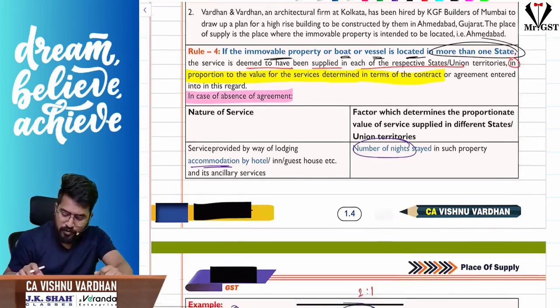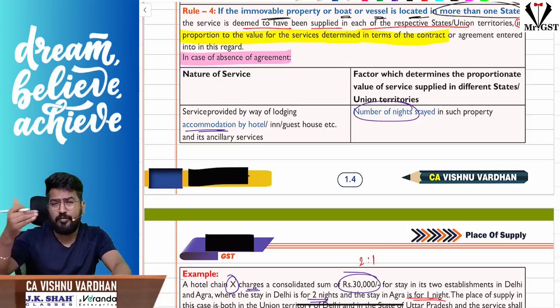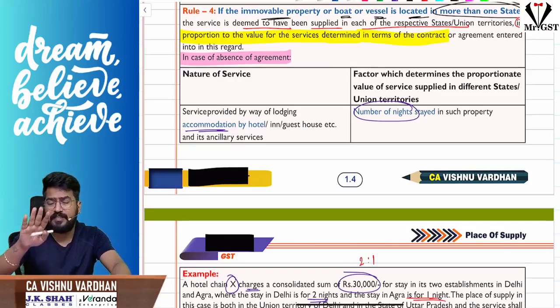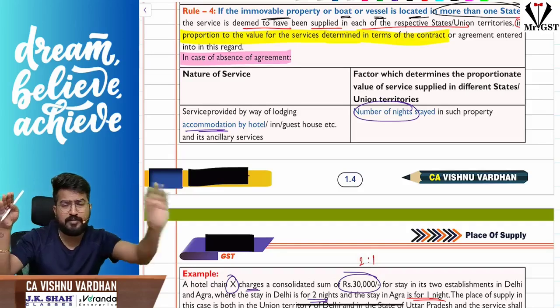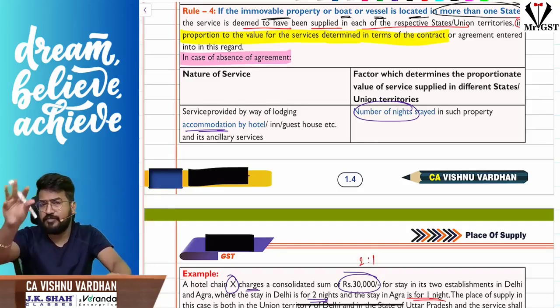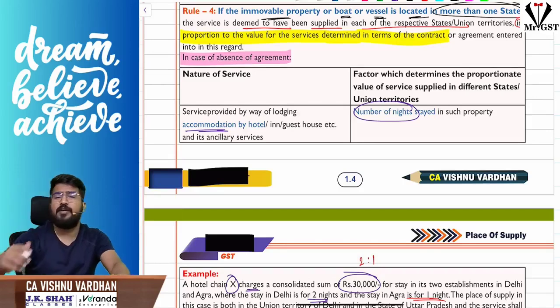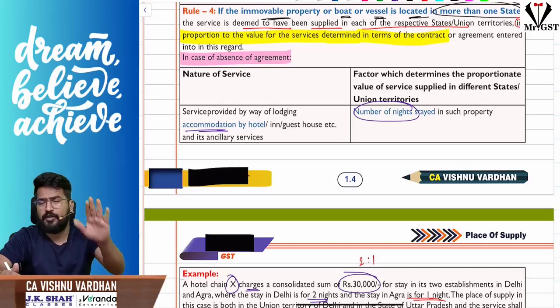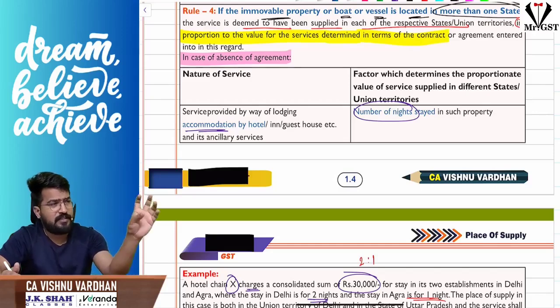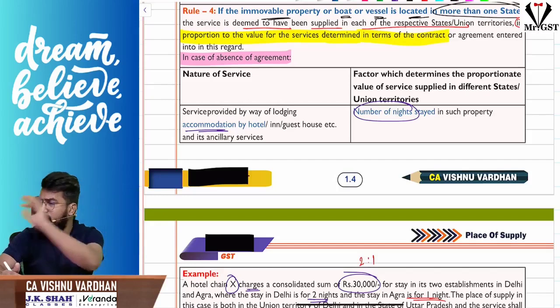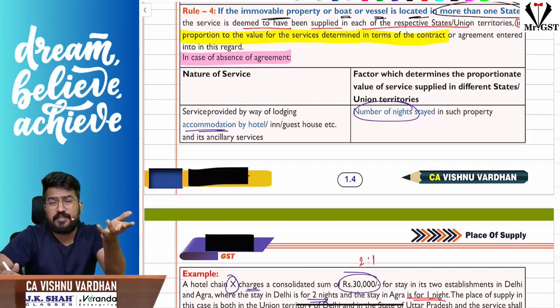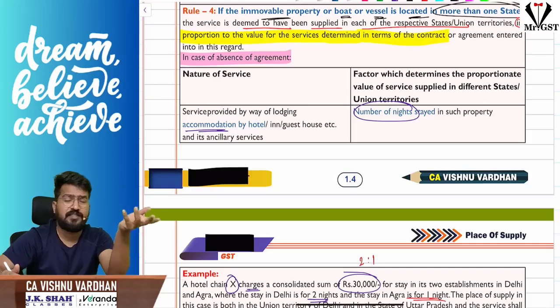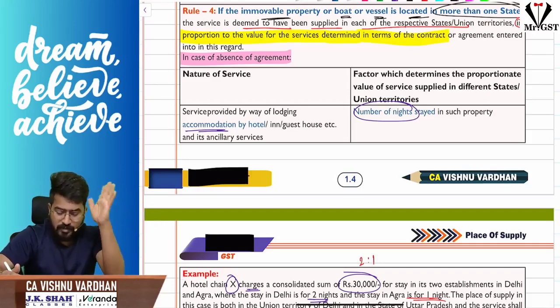Rule 4 says, if it is immobile property located in more than one state, please understand, each state will become place of supply. The only problem here is how do you allocate the fund, and for how much value place of supply will be Tamil Nadu, for how much value place of supply will be Karnataka, for how much value place of supply will be Andhra Pradesh. Like that, on how much value place of supply should be applied. Because on that value, if you identify this is place of supply Tamil Nadu, place of supply Karnataka, place of supply Delhi, like that, you will understand whether it is intrastate supply or interstate supply. Then you will charge CGST, SGST or IGST. Okay, yes, coming back to the point.